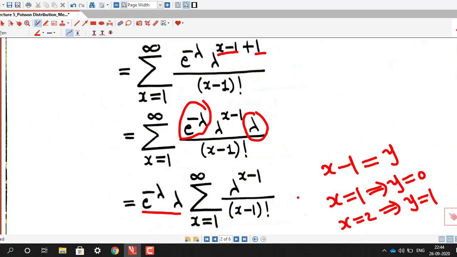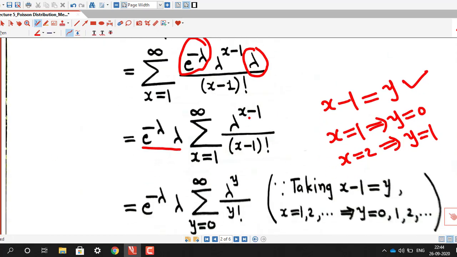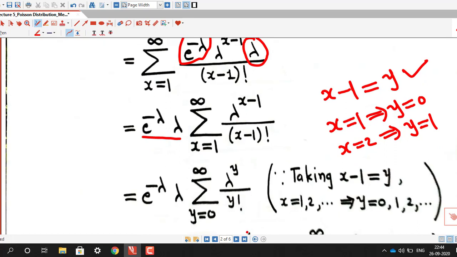So when x runs from 1 to infinity, y runs from 0 to infinity. Replacing x minus 1 by y, we get lambda raised to y divided by y factorial, with y going from 0 to infinity.